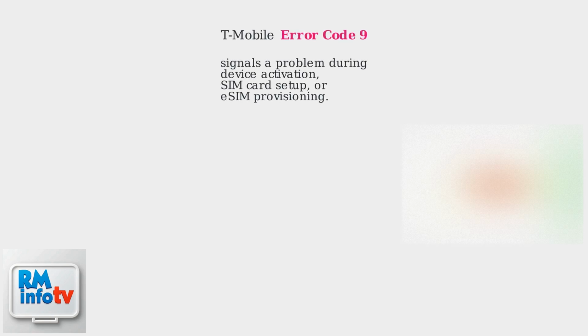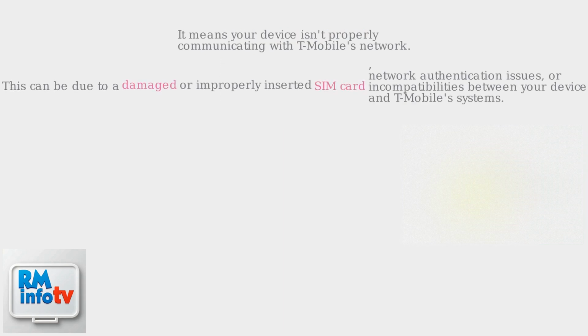T-Mobile error code 9 signals a problem during device activation, SIM card setup, or eSIM provisioning. It means your device isn't properly communicating with T-Mobile's network. This can be due to a damaged or improperly inserted SIM card, network authentication issues, or incompatibilities between your device